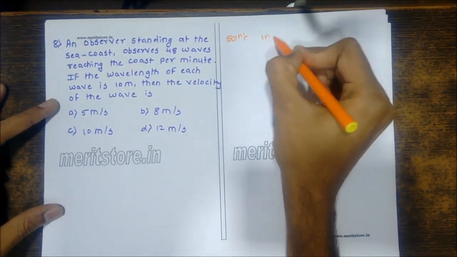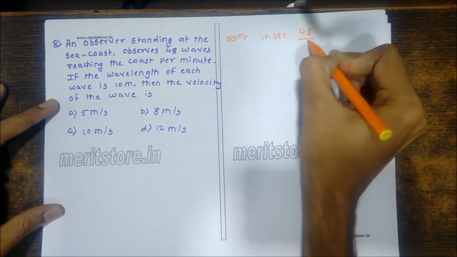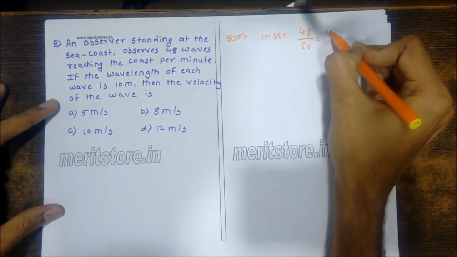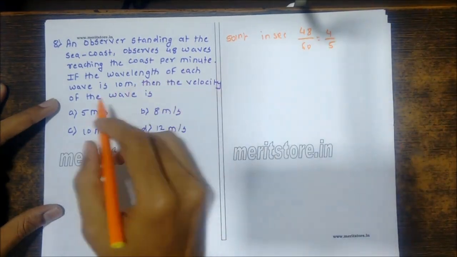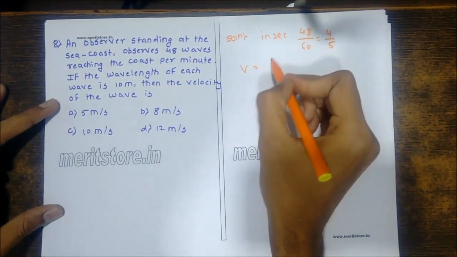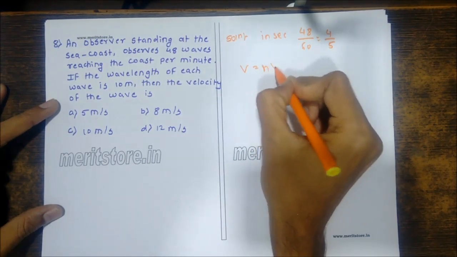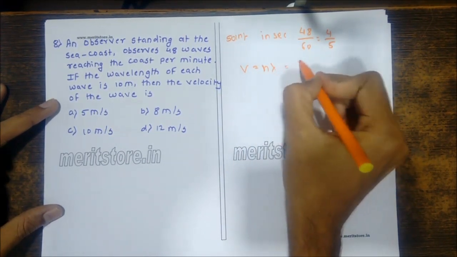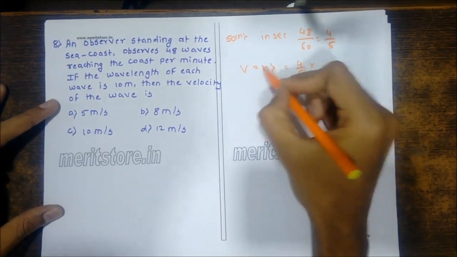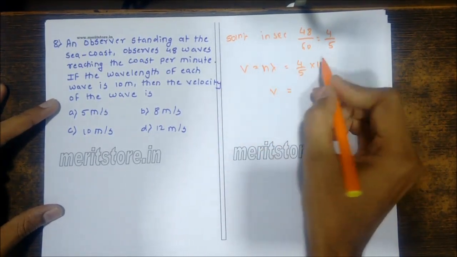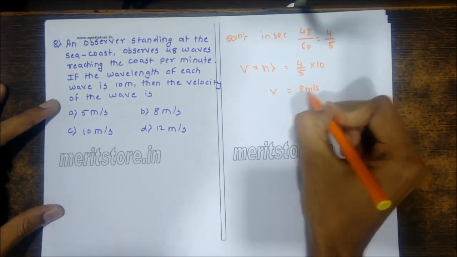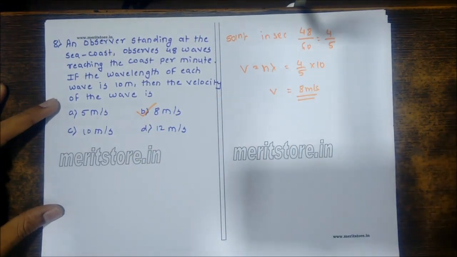So how much in 1 second? In 1 second we have 48 upon 60. That is, he is observing 4 upon 5 waves per second. Okay, so then we have to find the velocity. We have given the wavelength, that is v is equal to n lambda. So the frequency is given as 4 upon 5 into lambda, we have the wavelength of 10 meters, then the velocity becomes 8 meters per second. So B is the correct option.